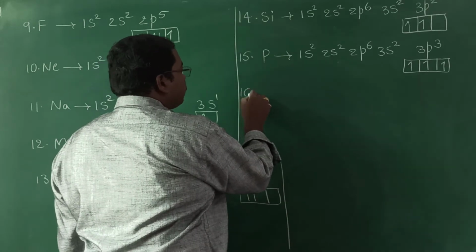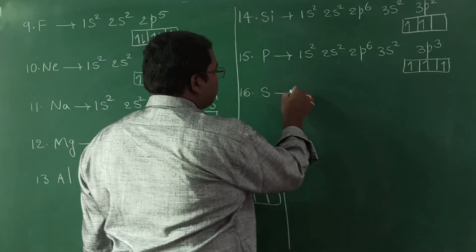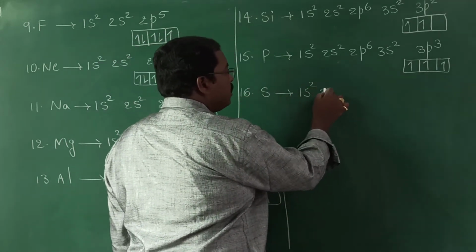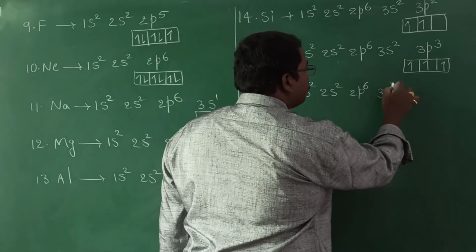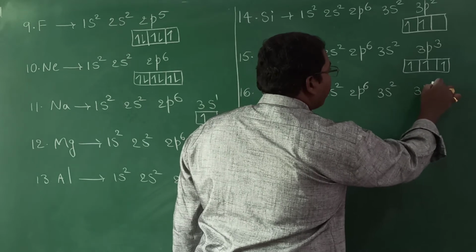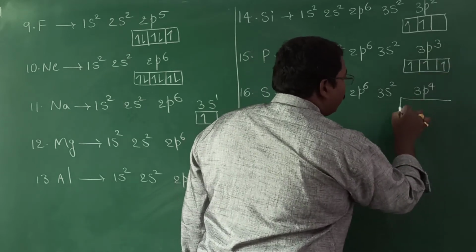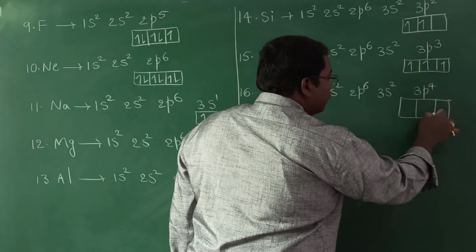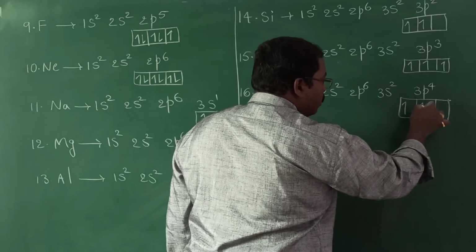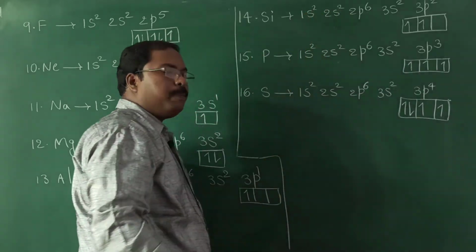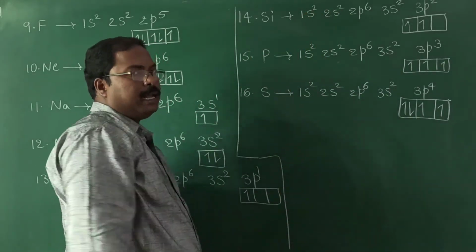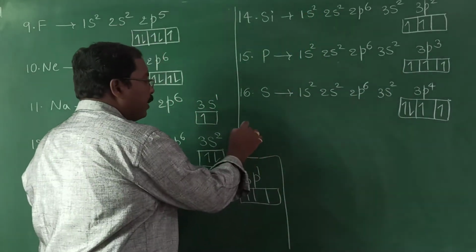Now next, sulfur, 16 electrons. So 1s2, 2s2, 2p6, 3s2, 3p4. Okay. Now how to write these 4 electrons? So first 1, 2, 3, then the 4th electron should undergo pairing, means it should be written in anti-clockwise direction.